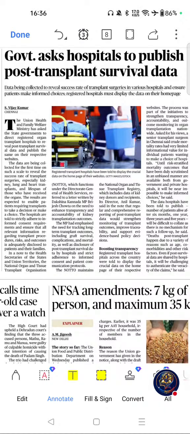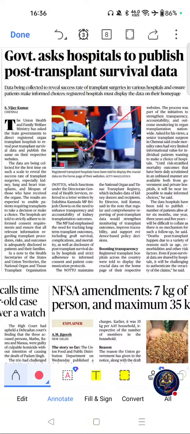The important article from this page was this one. Government asks hospitals to publish post-transplant survival data. Why is this topic important for exams? Because organ transplantation is an important UPSC GS2 health topic. This is frequently linked to healthcare governance and medical ethics. NOTTO and THOTA are repeatedly asked in competitive exams, and this is relevant for public health reforms and healthcare transparency.